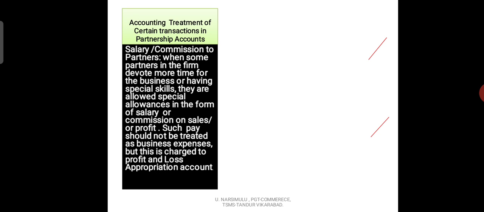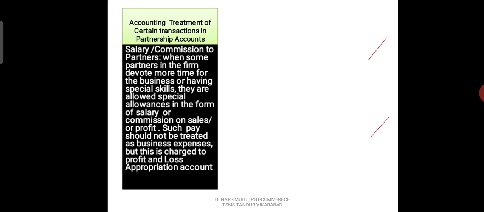Come to the next transaction. Here we may give salary or commission to the partners who dedicatedly work for the development of the partnership firm. Some partners may actively work in the partnership business to develop the business, to increase the sales, to expand the business.